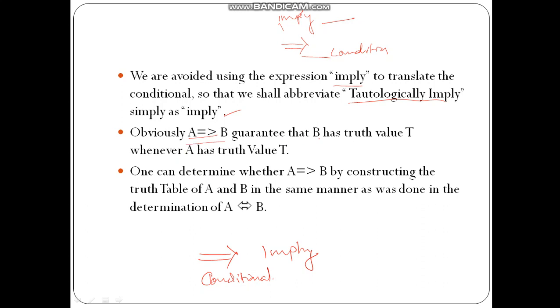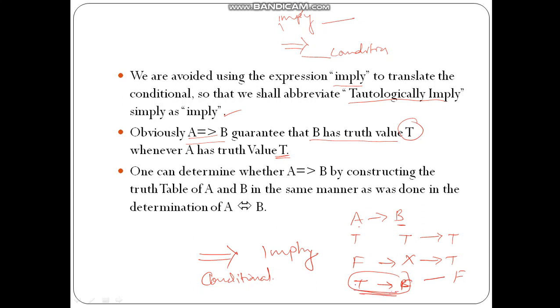Obviously, A tautologically implies B guarantees that B has a truth value. Whenever you want to prove that a formula A tautologically implies a formula B, we must have the guarantee that B is true whenever A is true. That is, B has truth value T whenever A has truth value T. If A has truth value false, B can be anything, it is don't care, and A implies B will always be true. But if A is true and B is false, then it will be false, and we have to see whether such conditions occur or not.